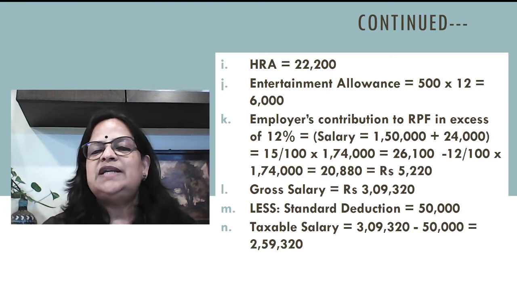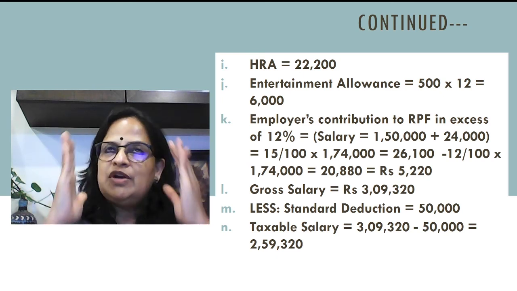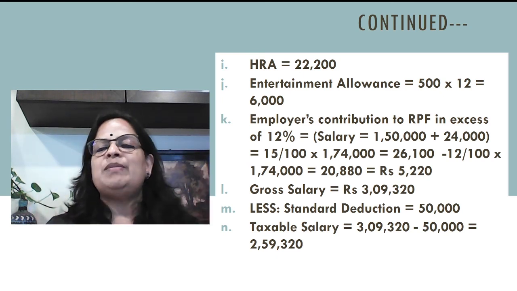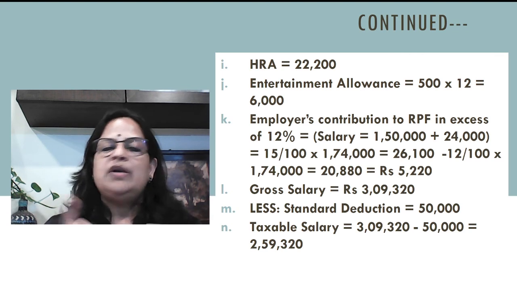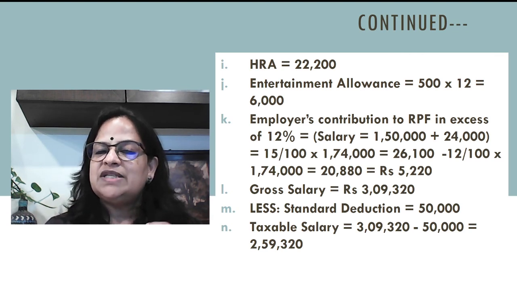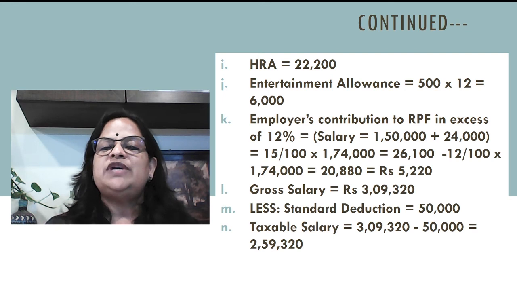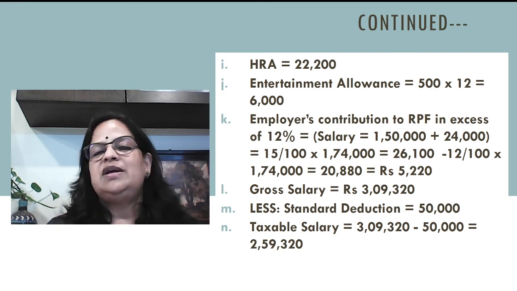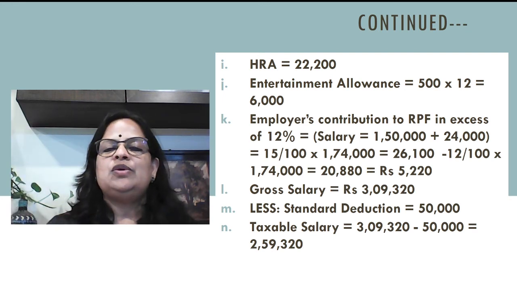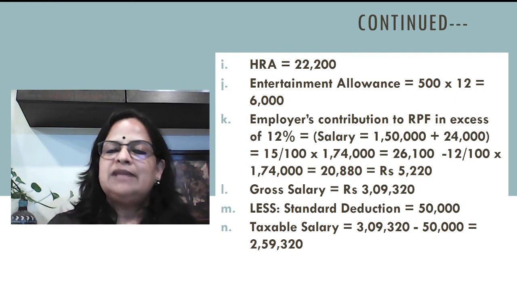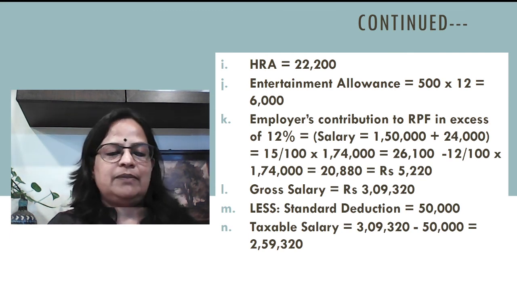Less standard deduction. You have to remember standard deduction will not be there in the question. You have to remember and write 50,000. Now entertainment allowance, since he is a private sector employee, he is not eligible for deduction under section 16. Only for gross salary we will include that. So taxable salary is 3,09,320 minus 50,000, 2,59,320.